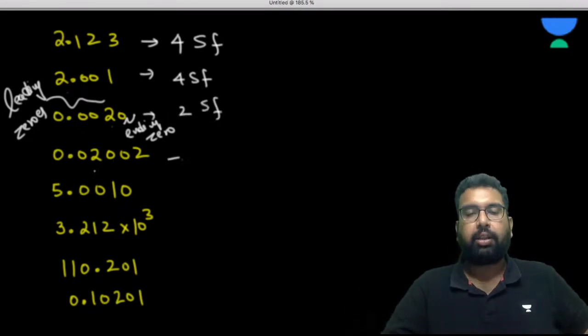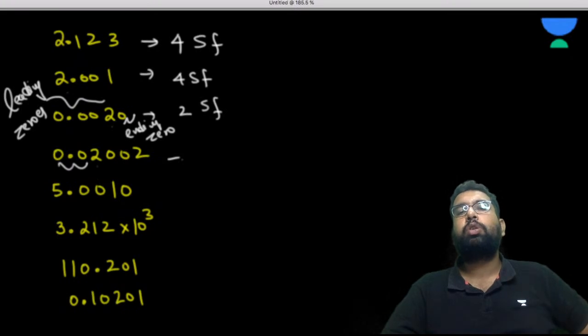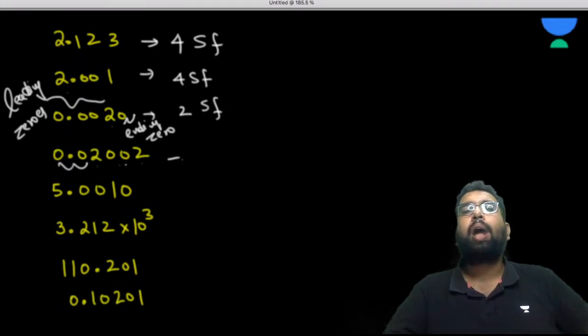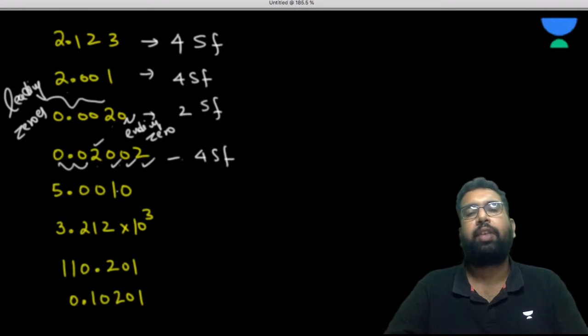Now in this 0.00200 4, the leading zeros are never significant. Now this is 2, then 00, so these 00 are the trap zeros. So we have 4 significant figures here.